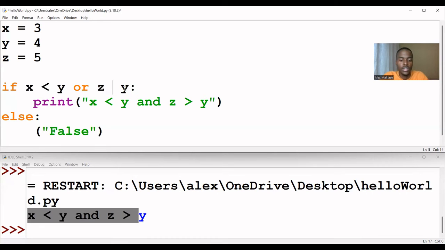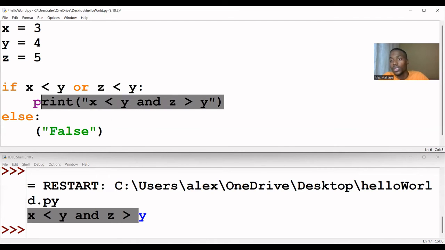So let's try to say less than. If you say 5 is less than 4, that's not true. So in this case, this is false, this is true. You know the OR definition. It says that it will return a true if at least one of the statements is true. So in this case, this will be true. And if it's true, then the block of code will execute.